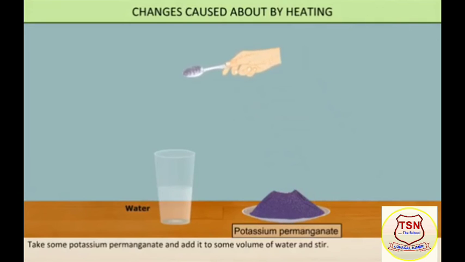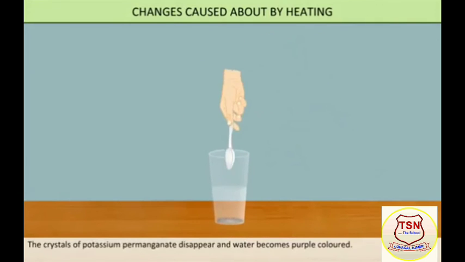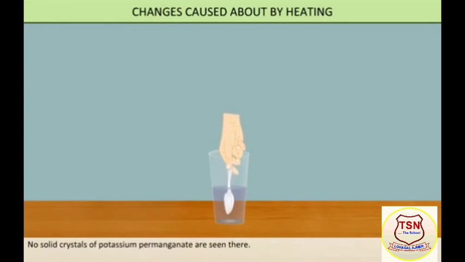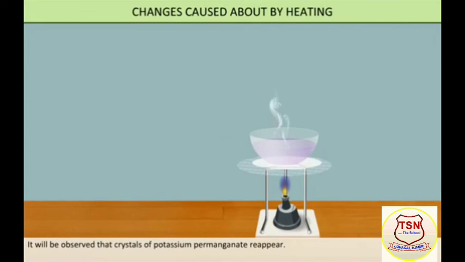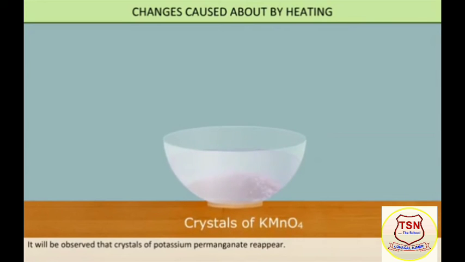Take some potassium permanganate and add it to some water. The crystals of potassium permanganate disappear and the water becomes purple colored. No solid crystals of potassium permanganate are seen there. The mixture thus obtained is a solution. Heat the solution till the vapors come out and let the rest cool. It will be observed that crystals of potassium permanganate reappear. Thus it can be said that it is an example of a reversible change.